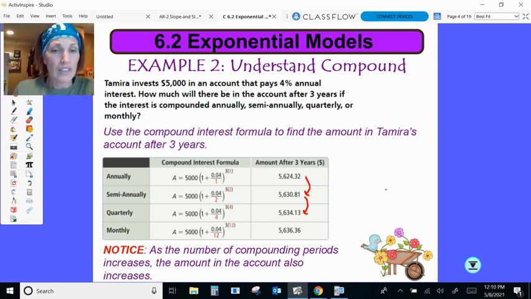Okay, monthly. So now she's going to compound it 12 times in the year. So we're going to take that 4% and divide it by 12, and then raise it to the power of 3 times 12. So we're going to be compounding that interest and calculating interest 36 times over the course of 3 years. Okay, her final amount will be $5,636.36. So it's even greater. So notice that however the number of compounding periods increases, the amount in the account also increases. So the more you can compound that interest, the more money you're going to earn.